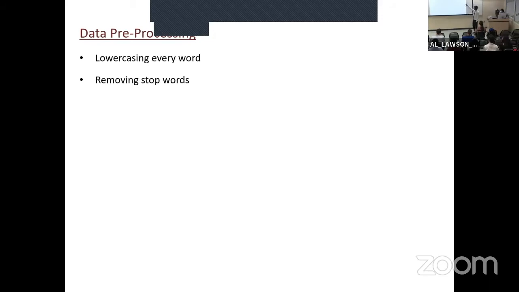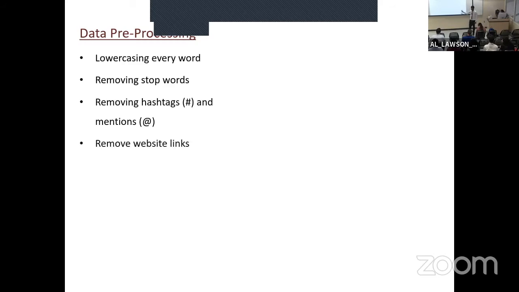And also we remove the stop words. The stop words are words like is, am, are, has, have, had, and the. Those words don't have any meaning for a computer. It is just extra noise. There's too much information, so it will just confuse the machine. So we just get rid of all these stop words so that it will be easier for a machine for classification. Next, we remove the hashtag and algorithm symbol. And also we remove the website links from the tweets because the website link does not have any meaning for classification.